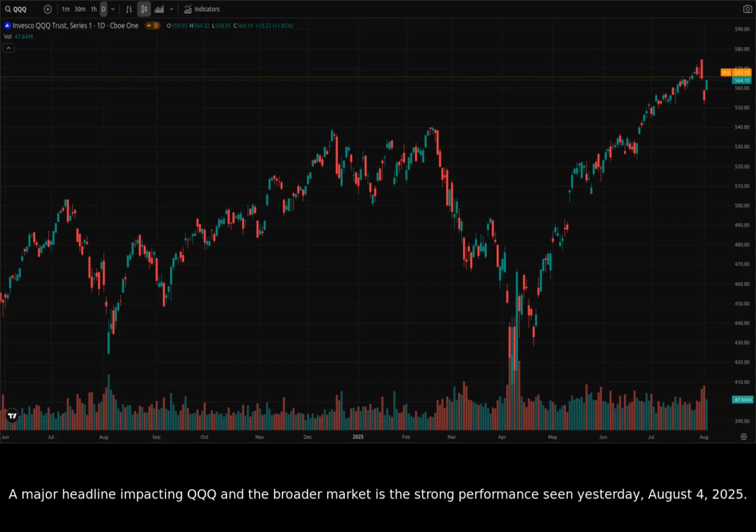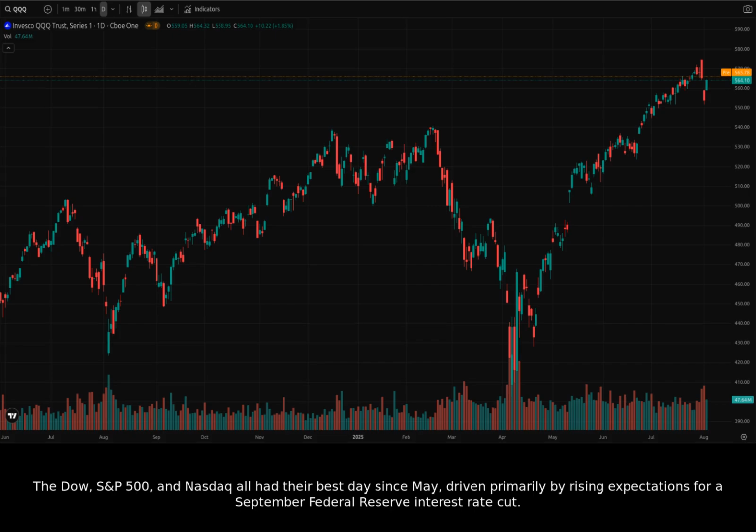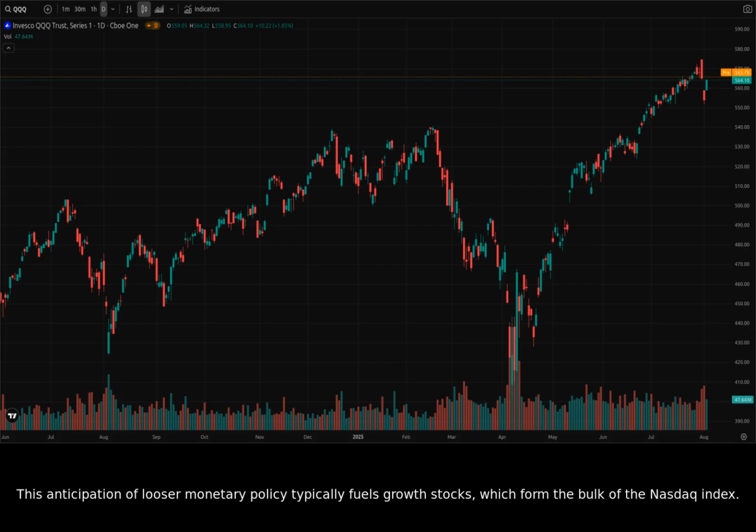A major headline impacting QQQ and the broader market is the strong performance seen yesterday, August 4th, 2025. The Dow, S&P 500, and Nasdaq all had their best day since May, driven primarily by rising expectations for a September Federal Reserve interest rate cut. This anticipation of looser monetary policy typically fuels growth stocks, which form the bulk of the Nasdaq index.